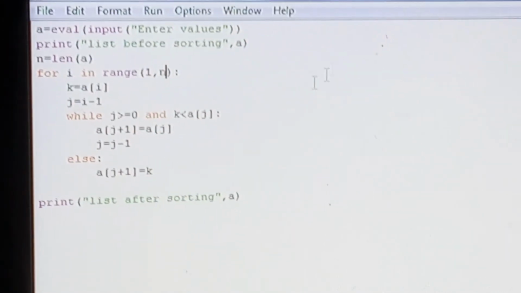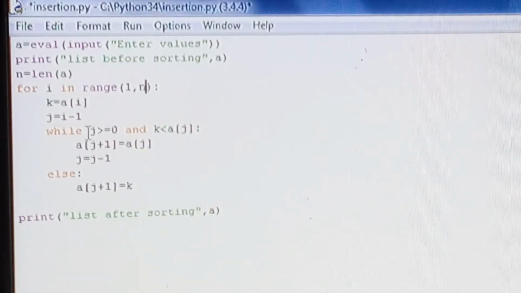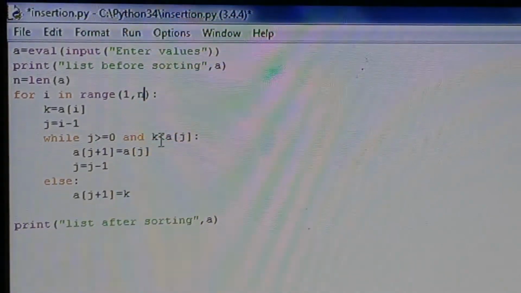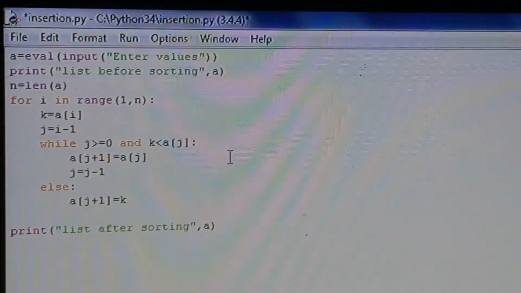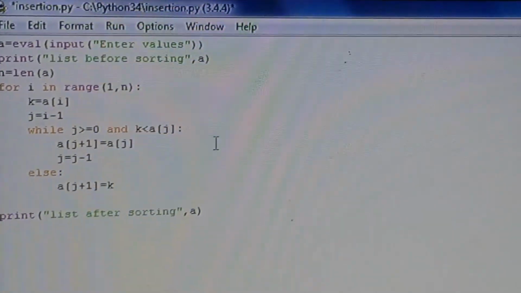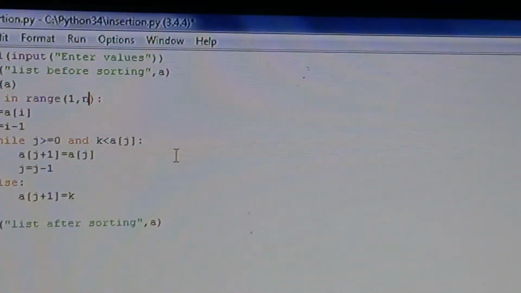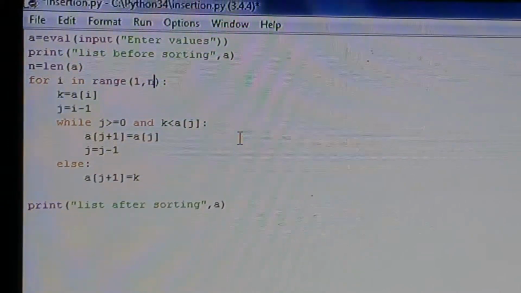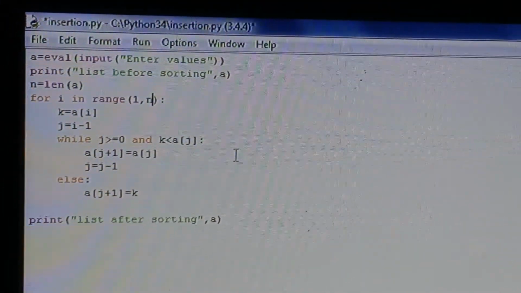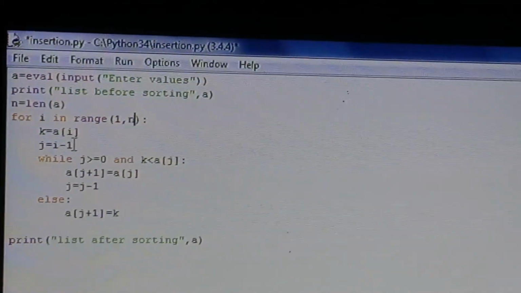The condition is while j is greater than or equal to 0 and k, the key value, is less than a[j], it will continue the loop until it reaches the starting index or the key value is no longer less than the current value.